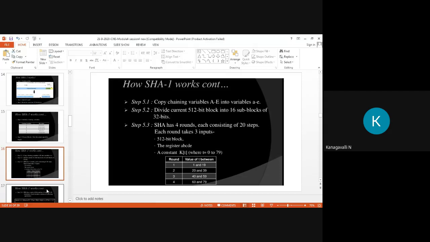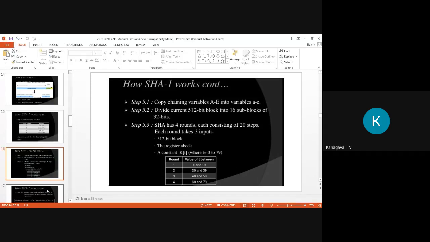Then your next subpart: SHA has 4 rounds, right? See the rounds clearly. Don't write the story. If you are writing something, don't change the round numbers, the block size, how many iterations and everything. SHA has 4 rounds, each consisting of 20 steps. Each round takes 3 inputs. That is the 512 bit block.